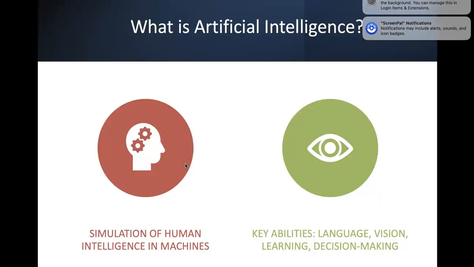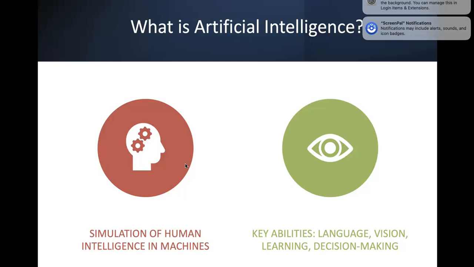Firstly, artificial intelligence is the science of making machines think and act in ways that normally require human intelligence. So understanding language, recognizing images, learning from data and making decisions. There is a simple animated brain icon morphing into a circuit board, we could say. So that is exactly AI.